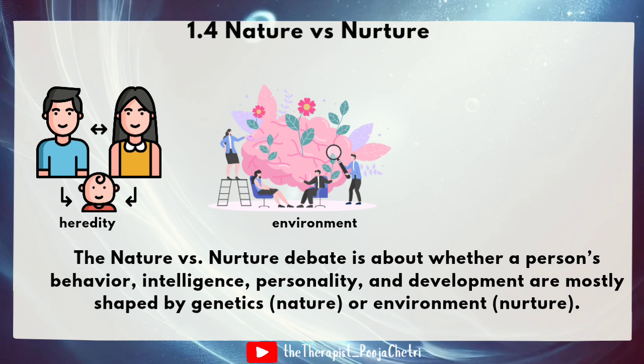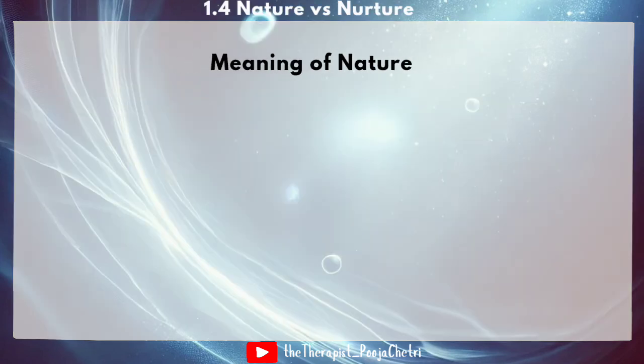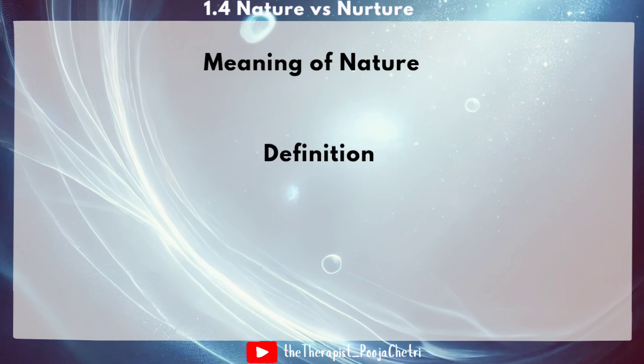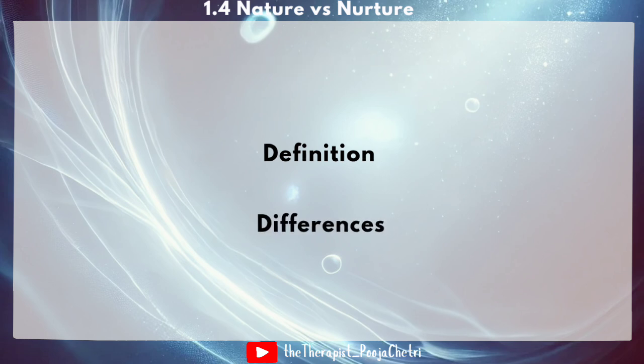So two views are prevailing among psychologists. Some argue that a person's heredity decides his growth and development, whereas others argue that it is the environment which decides the individual pattern of growth and development. We'll first see the meaning of both nature and nurture with some examples, then definitions which need to be memorized for examination, and then their differences. So let's first see the meaning.